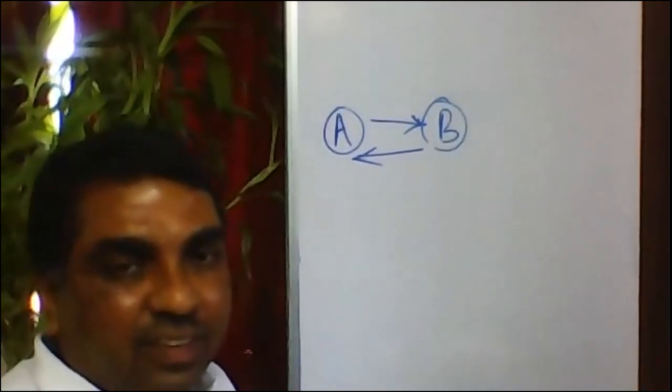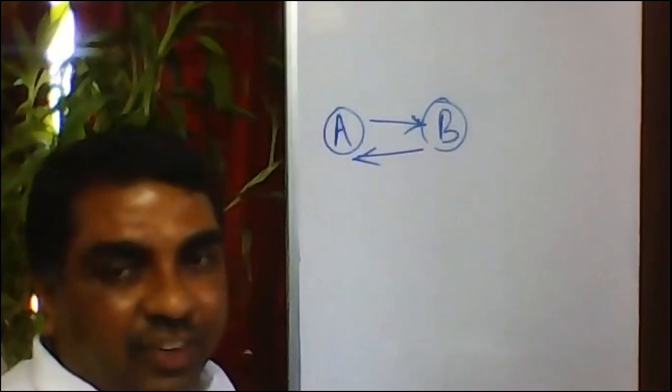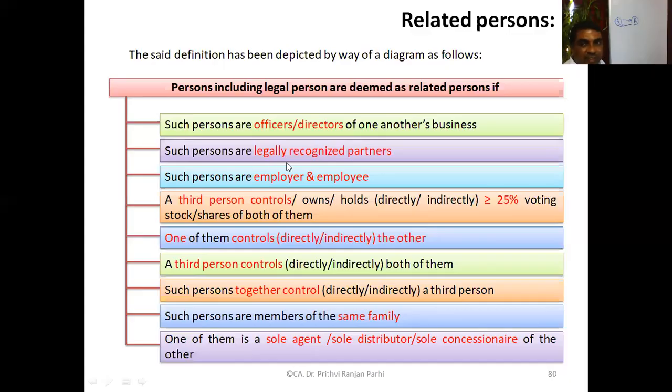Now let us see the next category of related persons. What is the second category? Legally recognized partners. We know the concept of partnership. If two of them are legally recognized partners in a business, then they are related persons. Third case, they are employer and employee. Employer and employee are also related persons.